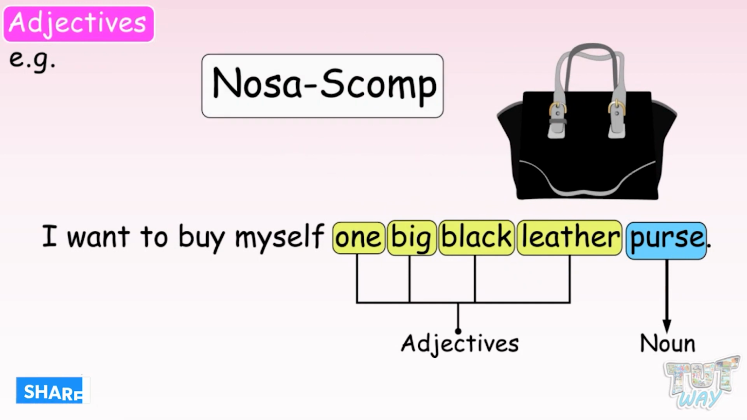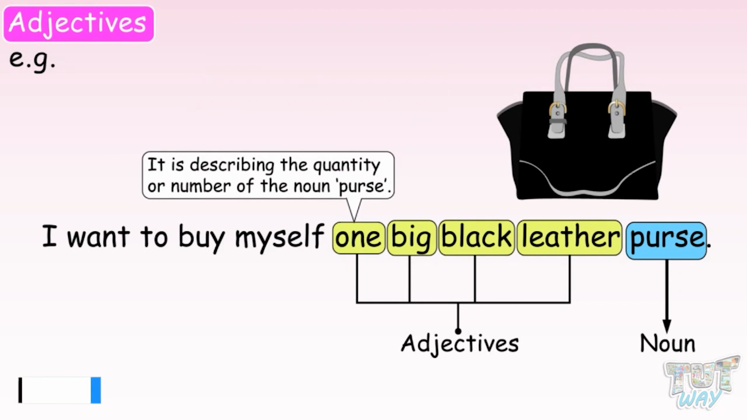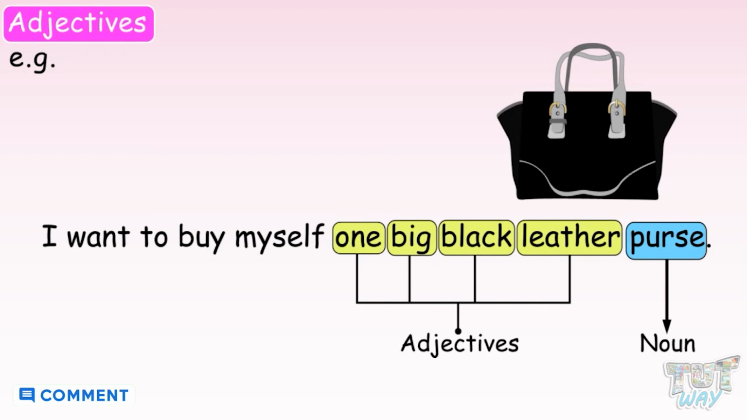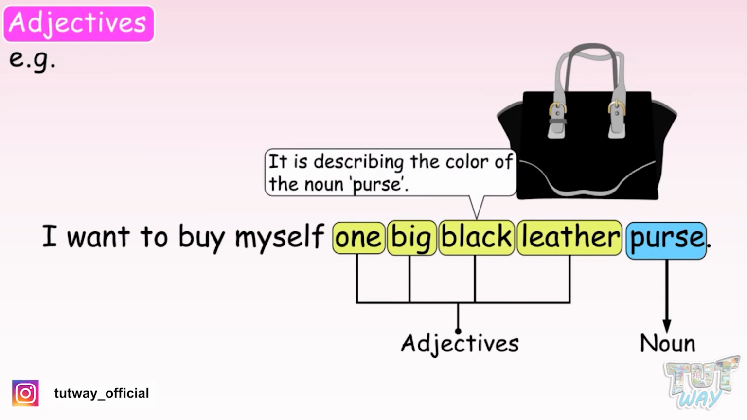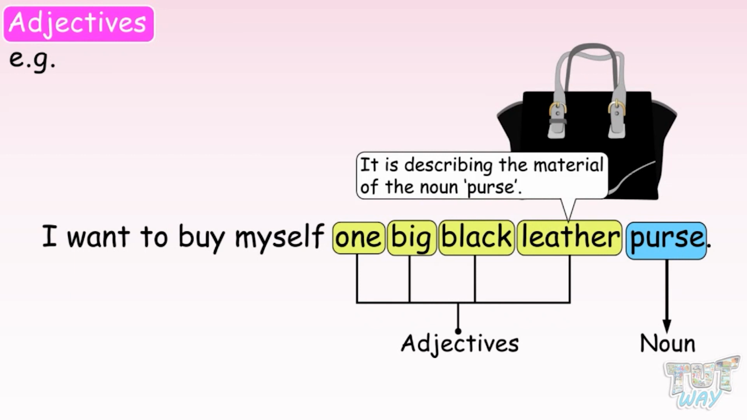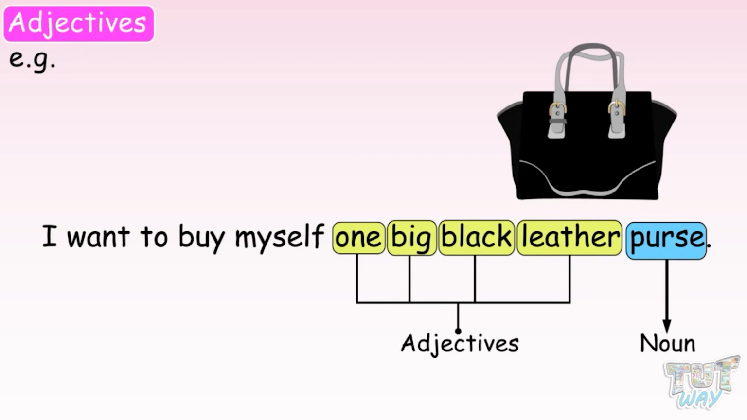The first adjective is one, which is describing the quantity or number of the noun purse. The second one is big, which is describing the size of the noun purse. The third one is black, which is describing the color of the noun purse. Next is leather, which is describing the material of the noun purse. So, these adjectives, one, big, black, leather, are following a sequence, which is determined by the formula NO SA SCOMP.